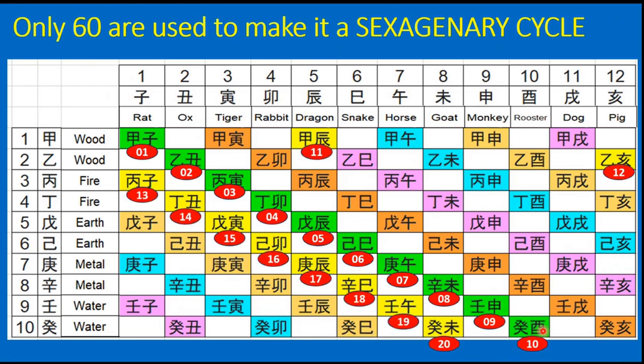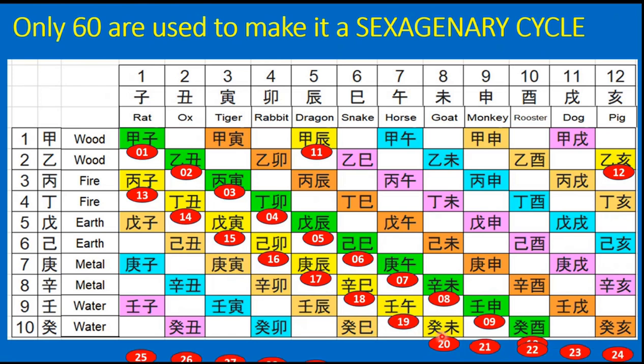Then we have the 11th here as wood dragon, the 12th year as wood pig, and then we have the 13th year as fire rat, then we have fire ox, then we have earth tiger, we have earth rabbit, we have metal dragon, we have metal snake, we have water horse, and we have water goat.